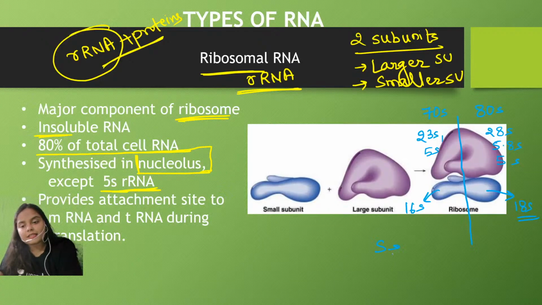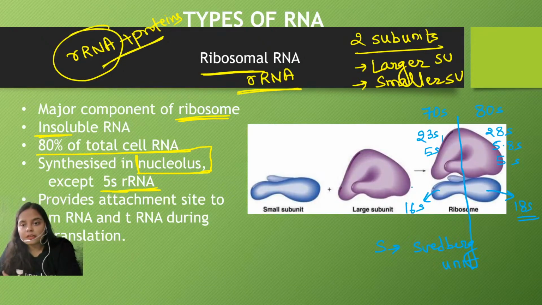What is S? S is the Svedberg unit. It is an indirect measurement of the density and size of the molecule. It is a sedimentation coefficient. So these are the different types of rRNA molecules which are involved in the formation of the ribosomes.